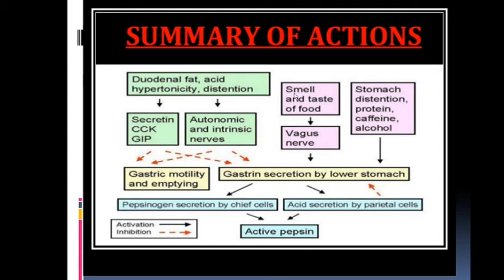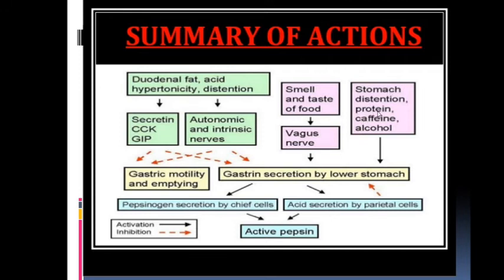Summary of hormones action: duodenal fat, acid, hypertonicity, and distension. Whenever there is duodenal fat, acid, and distension, secretin, cholecystokinin, GIP are activated. Black one is the activated, and autonomic and intrinsic nerves are also activated. Then these inhibit the gastric motility and gastric emptying, gastric secretion by the lower stomach. This gastric secretion is also activated by the smell and taste of food, that is cephalic phase, by the vagus nerve.